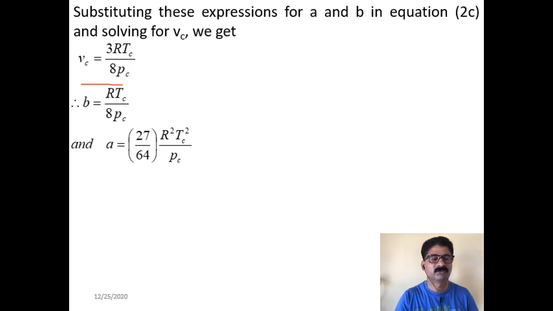Now substitute this Vc in the expressions for a and b. For b, you will get b = RTc/8Pc, and for a, you will get a = 27R²Tc²/64Pc. Now you can see b is expressed in terms of critical temperature and pressure, as well as a. So this is how you find the constants a and b of the van der Waals equation of state.